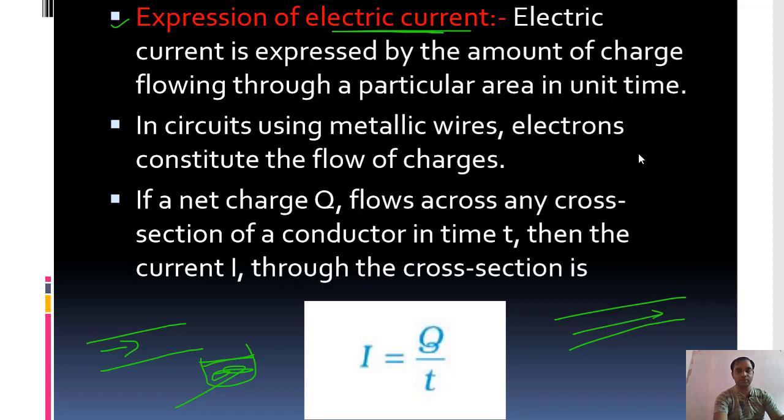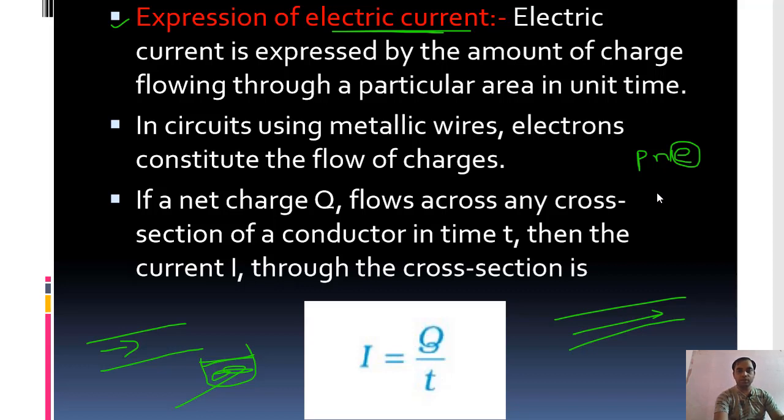consisting of three different particles: proton, neutron and electron. Proton is a positively charged particle, neutron doesn't have any charge, and electron is a negatively charged particle. So these electrons flow from one point to another point in a conductor. There is an infinite number, or N number, of electrons that flow.